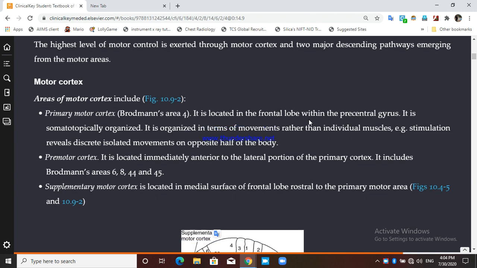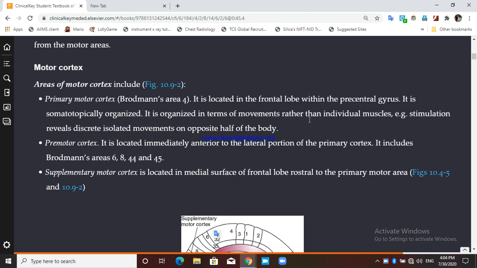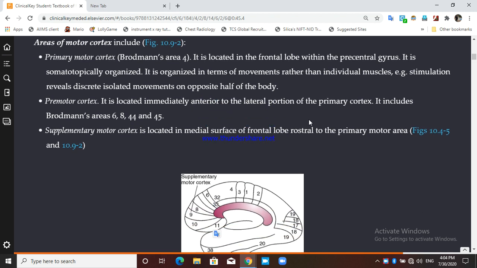So first of all, there will be area of motor cortex: primary motor cortex, premotor cortex, and supplementary motor cortex. You can see the figure here. We have primary motor cortex. So this is the primary motor cortex. You have the primary motor cortex.